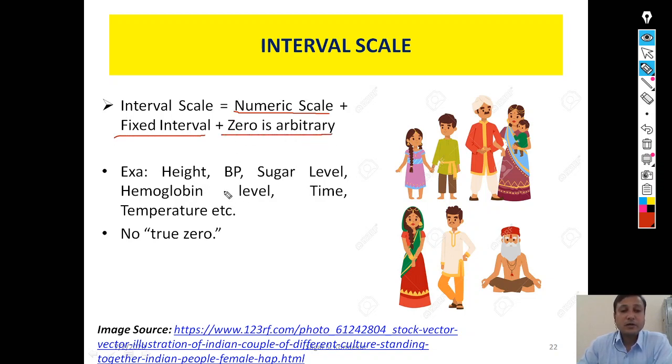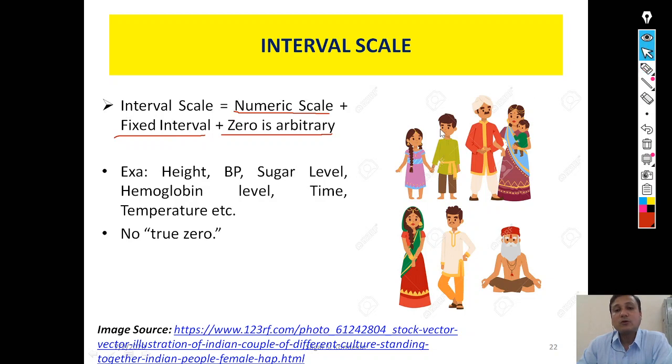For example, if I ask what is your height, or if I measure the blood pressure or the sugar level of each of the family members, there will be no such thing as zero hemoglobin level or zero blood pressure for a living entity. Some blood pressure will be there, some sugar level will be there, some height will exist in this family. So there will be no true 0 for the interval scale, and the important thing is that there are fixed intervals between the two numbers.